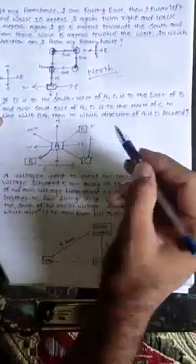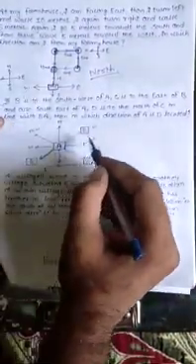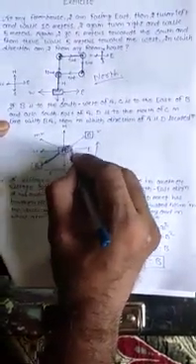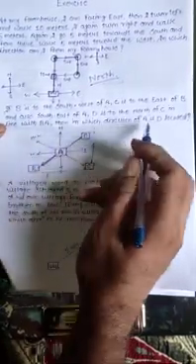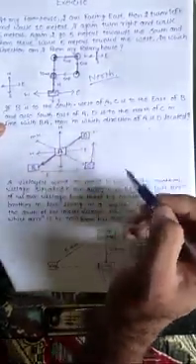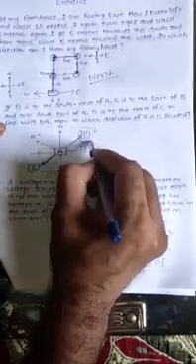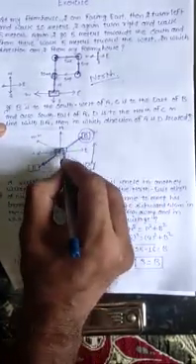D is to the northeast of C in line with B and A. That means D is in line with B and A, so they all should be in a line. Then in which direction of A is D located? If D is located here with respect to A, in which direction is it?